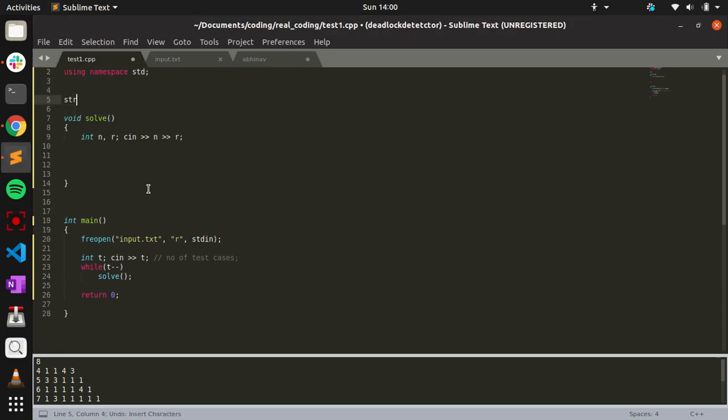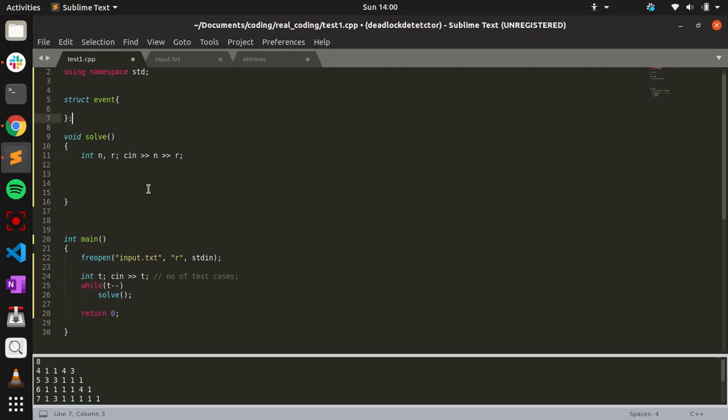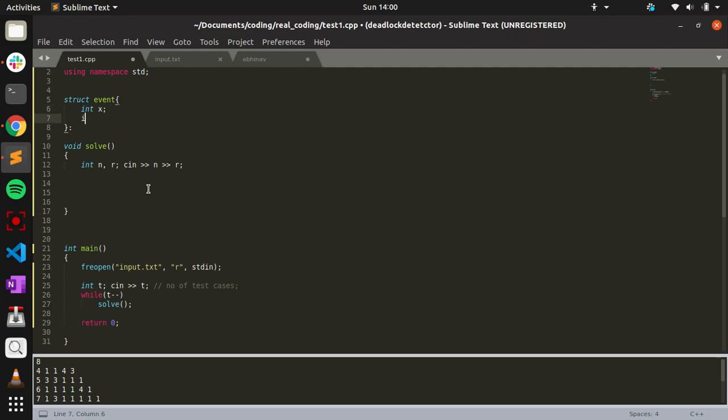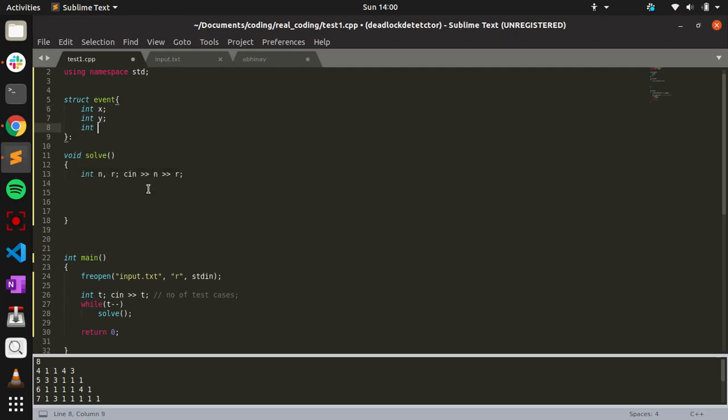The times of the celebrities will be the event. Since each of the celebrities comes at a central point, I'll just create a struct event where we have the x coordinate, the y coordinate, and the time. So we create an empty event array of n+1.